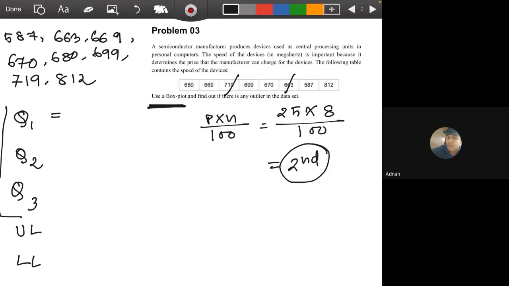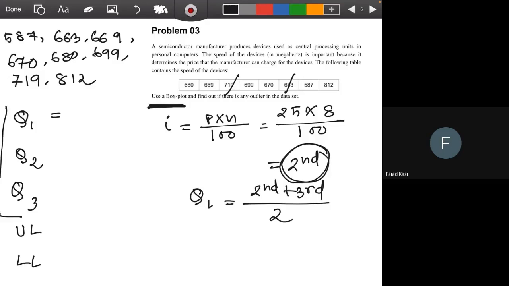And if the position is an integer, then the quartile will be the average of that value and the next. So the second value is 663 from the sorted data, and the third one is 669. This is 666.